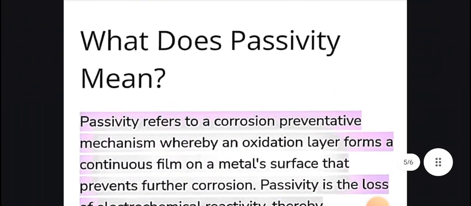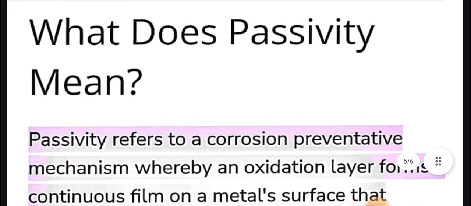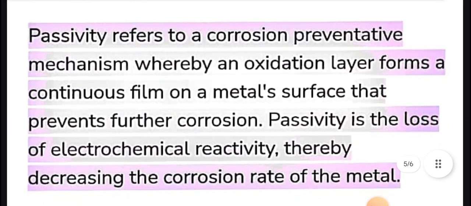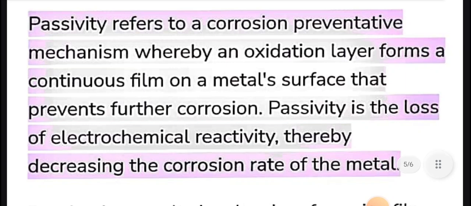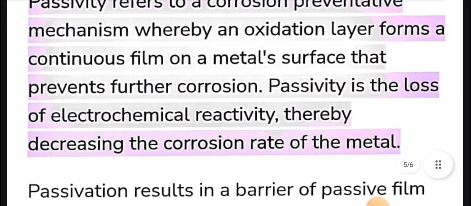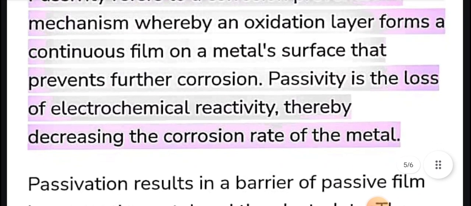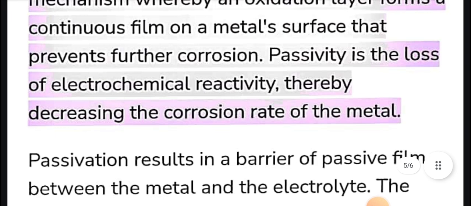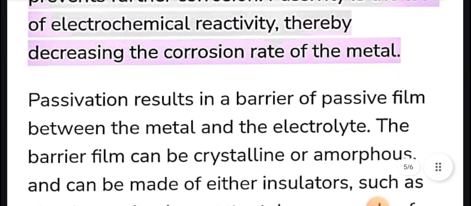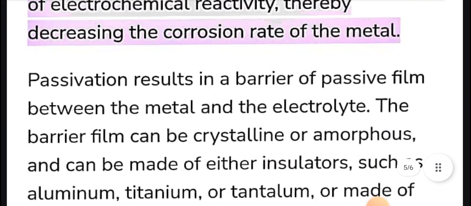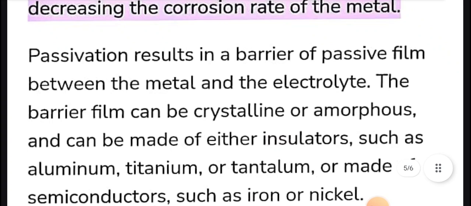Now let's see, what does passivity mean? Passivity refers to a corrosion preventative mechanism whereby an oxidation layer forms a continuous film on a metal surface that prevents further corrosion. Passivity is the loss of electrochemical reactivity, thereby decreasing the corrosion rate of the metal. Passivation results in the barrier of a passive film between the metal and the electrolyte.